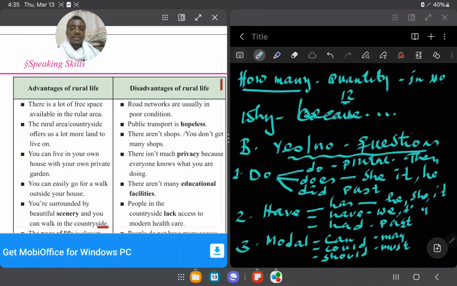Because this is, you can mention advantage of rural life. There is a lot of free space available in the rural area. Space ችግር የለም አይደለ? Disadvantage of rural life. Road networks are usually in poor condition.